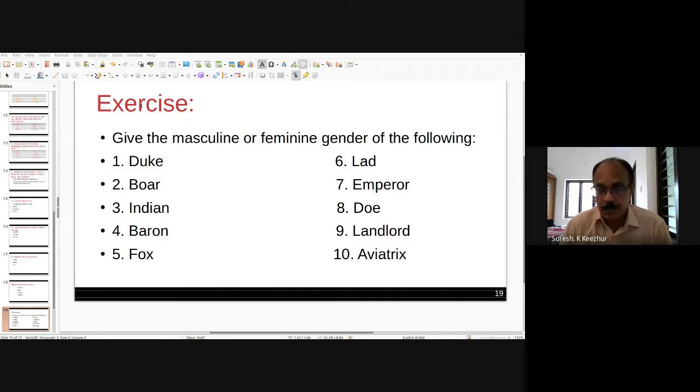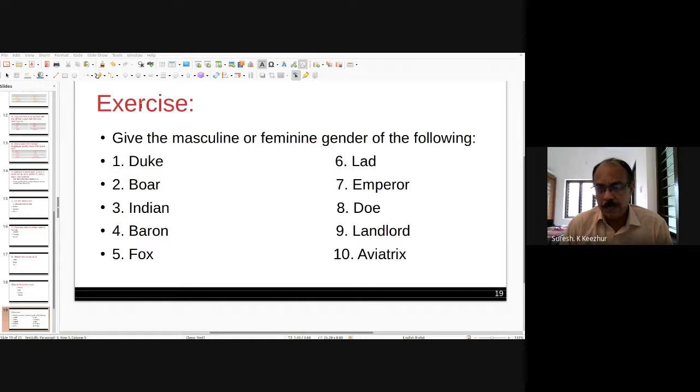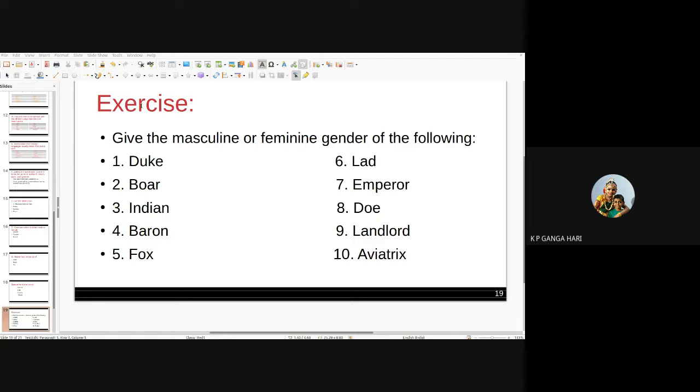Buck or stag is used for the masculine gender. Landlord. Okay, landlord, I'm stopping here. Landlord, landlady. Aviatrix. Okay, one more. Stag or buck. Okay, understood.